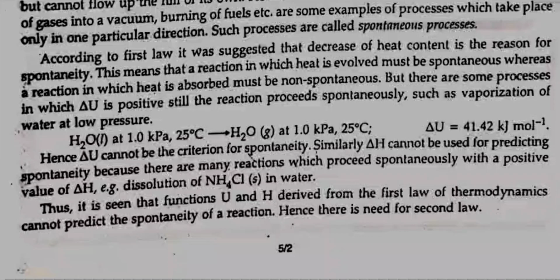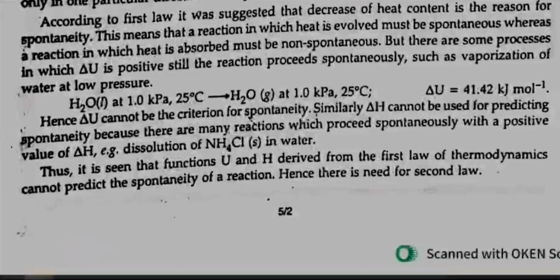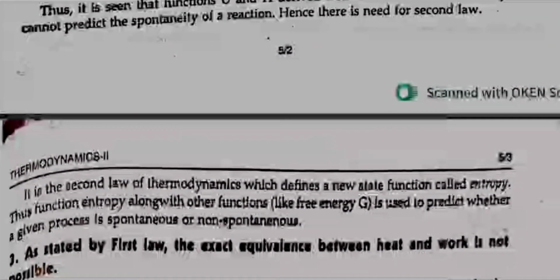Similarly, delta H cannot be used for predicting spontaneity because there are many reactions which proceed spontaneously with the positive value of delta H. For example, dissolution of NH4Cl solid in water. Thus, it is seen that function U and H derived from the first law of thermodynamics cannot predict the spontaneity of a reaction. Hence, there is need for second law.